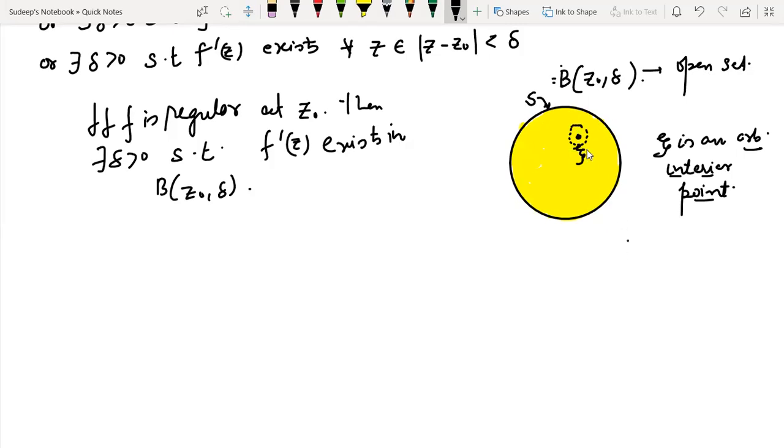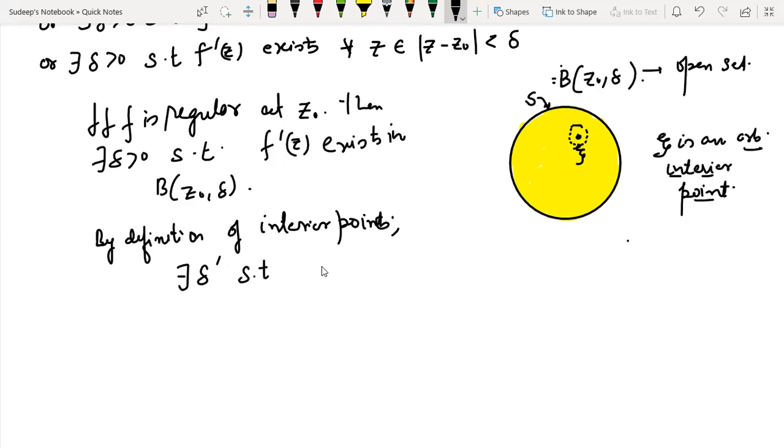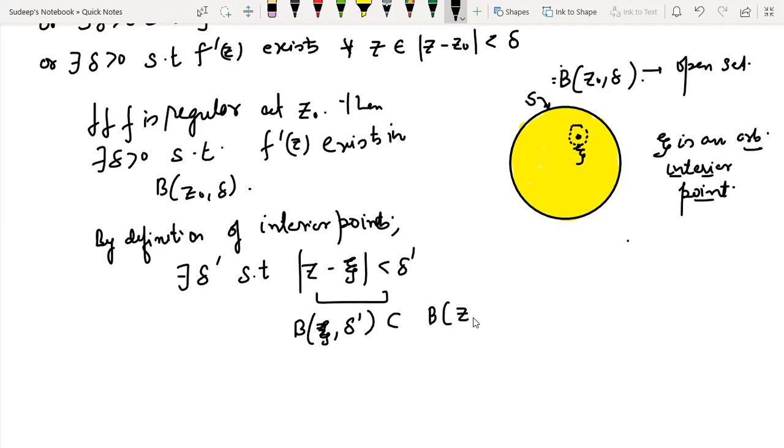Then there must be some neighborhood of this zeta which must be contained in S. So by the definition of interior point or open set, there must exist some del dash such that the open ball modulus of z minus zeta less than del dash, centered at zeta with radius del dash, must be contained in the open ball centered at z naught with radius del.